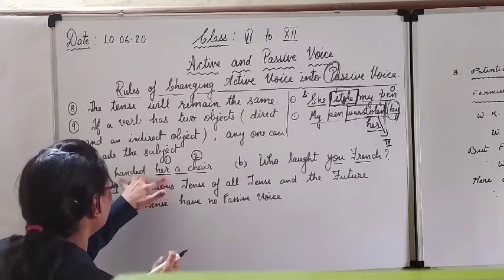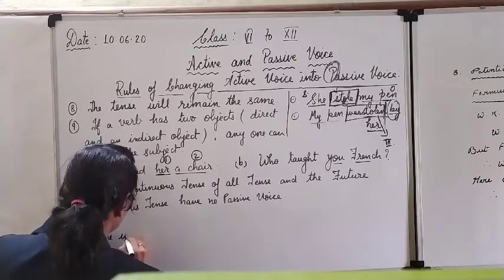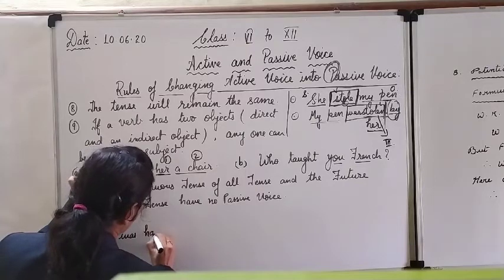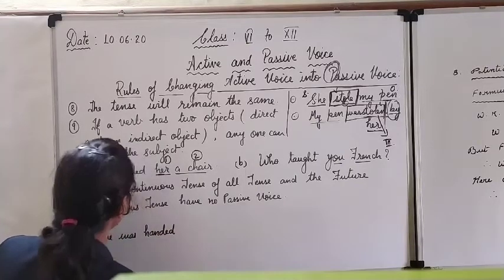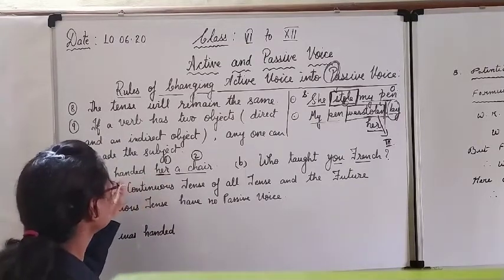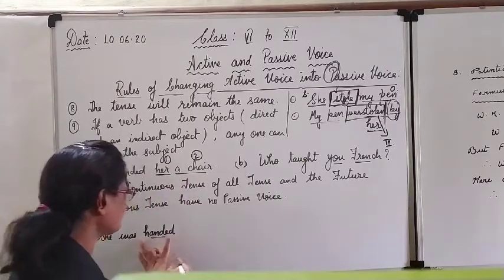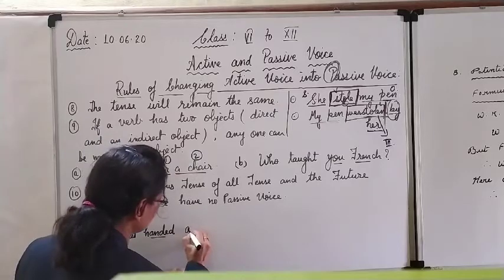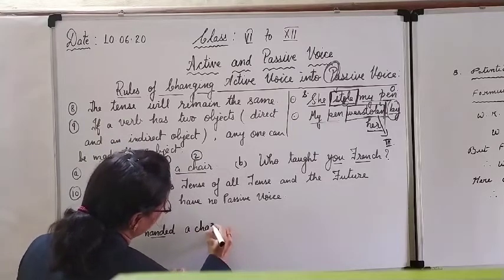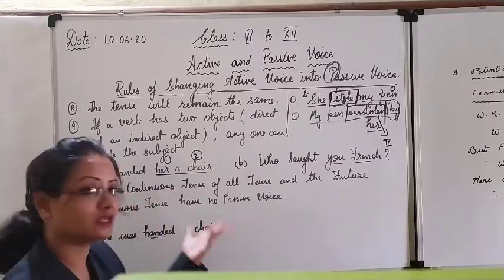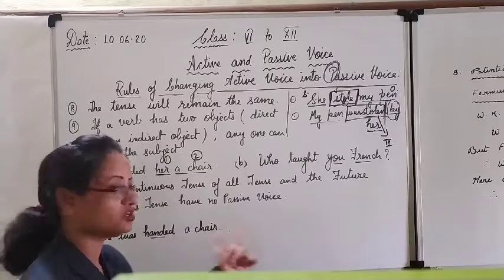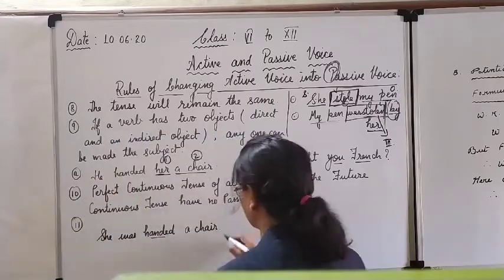She, then handed, so was handed. Simple past. She was handed what? After this verb, we have to keep the second object as it is. She was handed a chair. He is not fixed, we can leave he. She was handed a chair by him. If you want, you can add by him here.